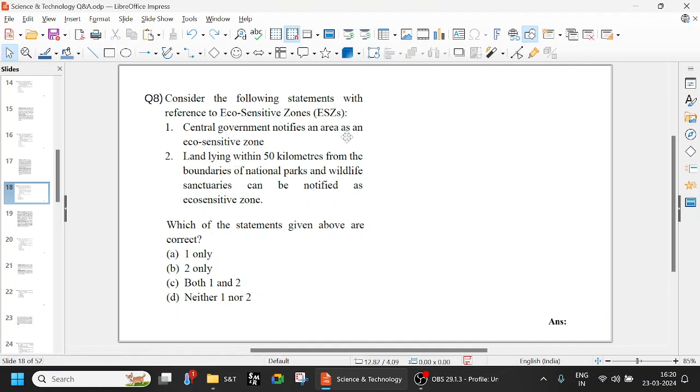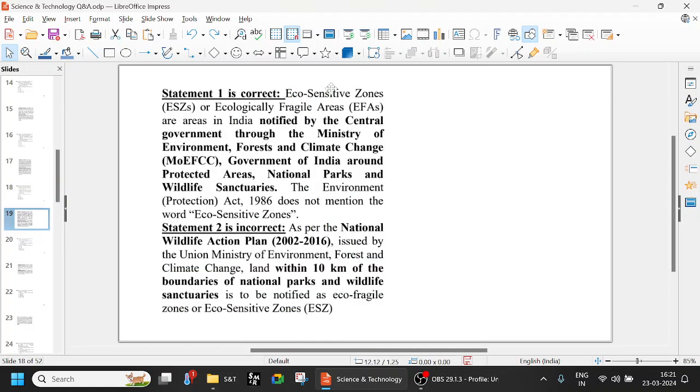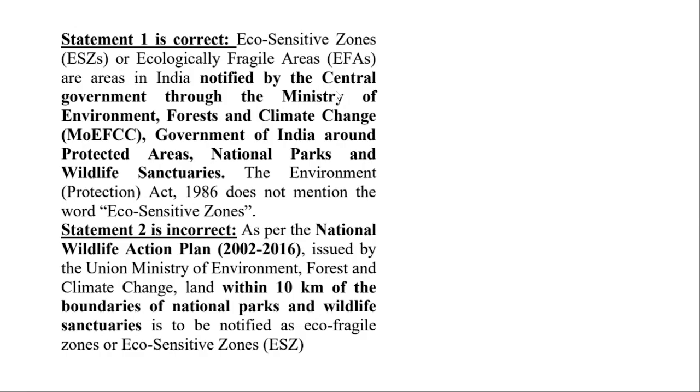So the central government notifies an area as an eco-sensitive zone. The Ministry of Environment, Forests, and everything comes under the central government. So eco-sensitive zones or ecologically fragile areas are areas in India notified by the central government and by which ministry? MOEFCC, Ministry of Environment, Forests and Climate Change.